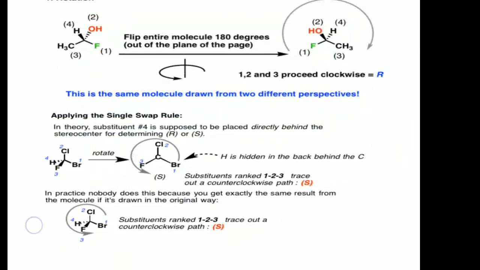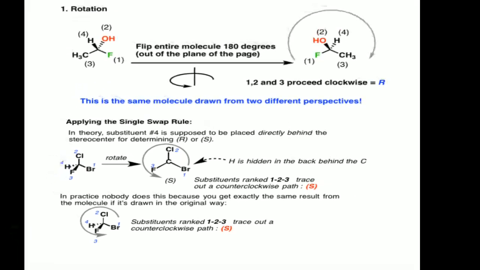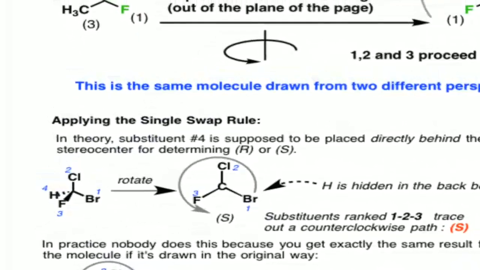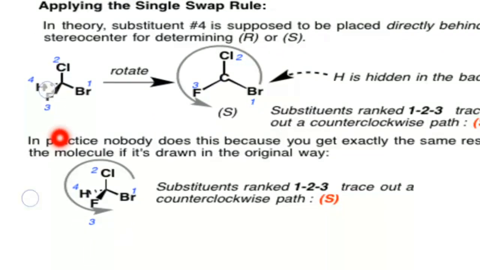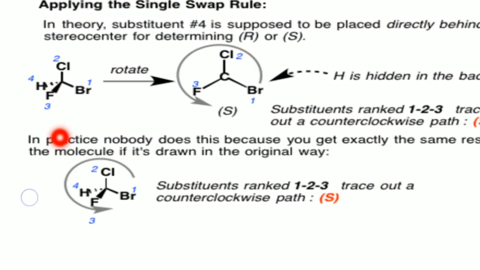Next, applying the single swap rule. This is the single swap rule. In this, the hydrogen, which is the least priority group, is present on a broken wedge, which is away from the observer, and you hide that hydrogen, the fourth priority group. You hide that hydrogen, and then we get this configuration.